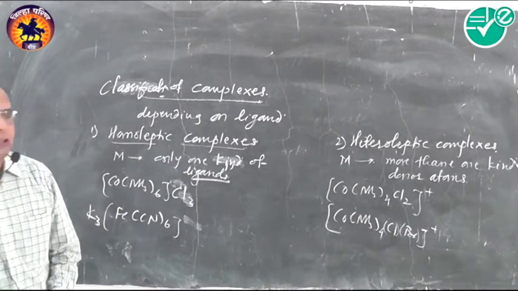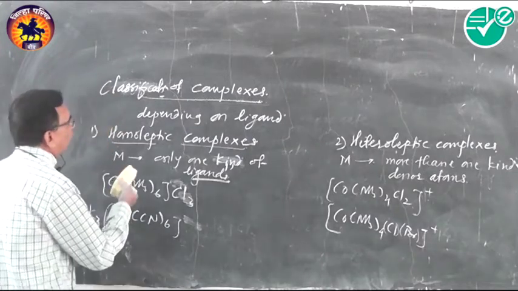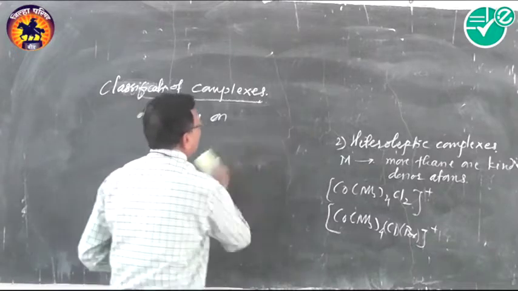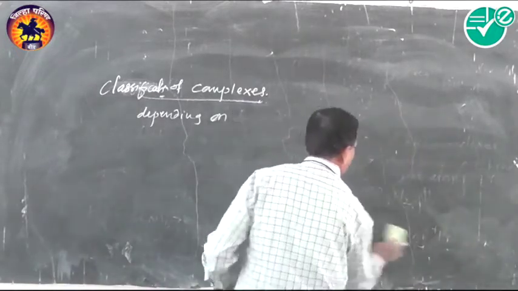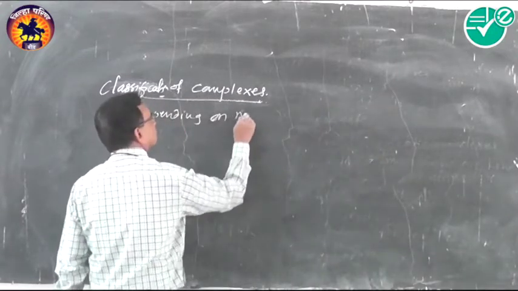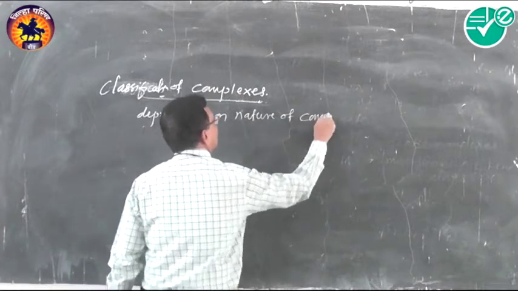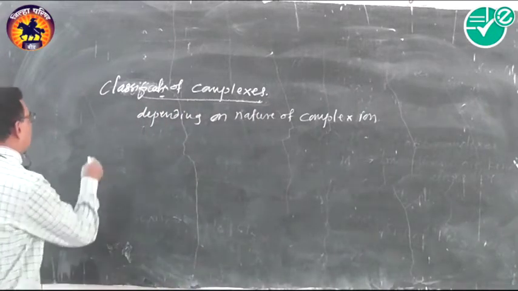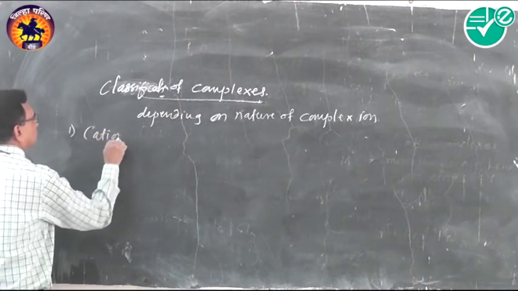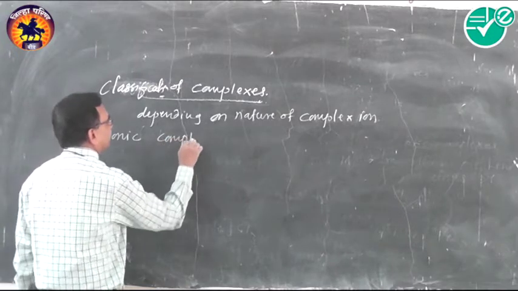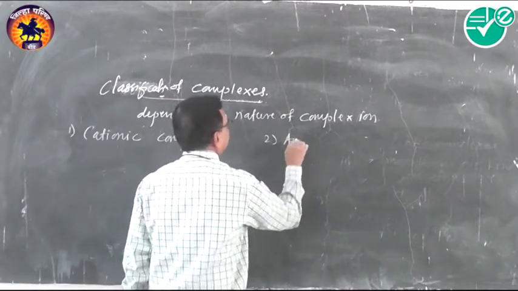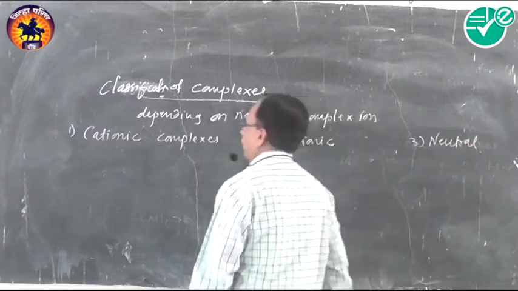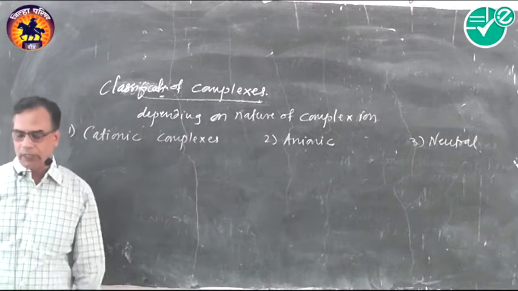Then one more classification: depending on the nature of the complex ion, these are classified into three types, that is cationic complexes, anionic complexes and neutral complexes.